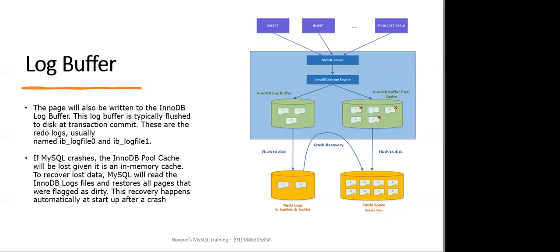Upon restart of the MySQL server, the table space discovery process happens. Whatever redo is present after the last checkpoint is applied to the table space, then the log buffer is flushed to the table space, and any uncommitted changes will be rolled back by reading the undo table space. There is a very important parameter for this, innodb_flush_log_at_trx_commit, which I'm going to tell you in the next video.